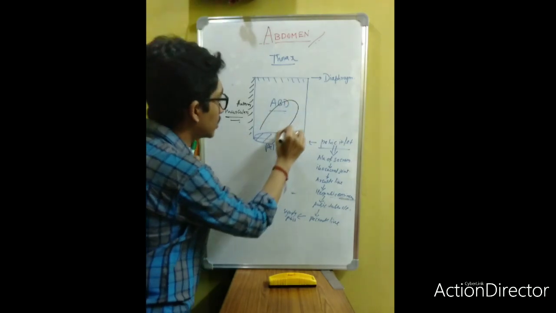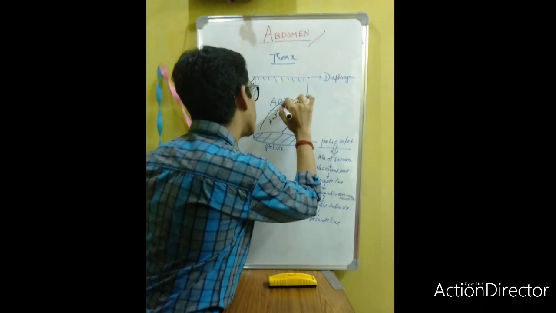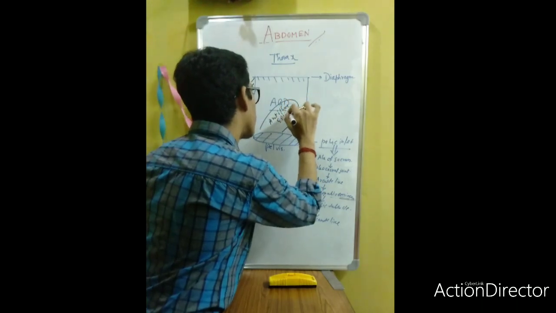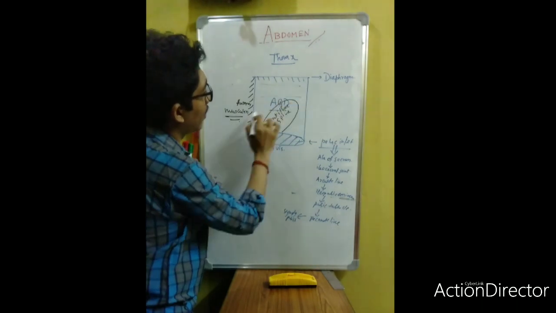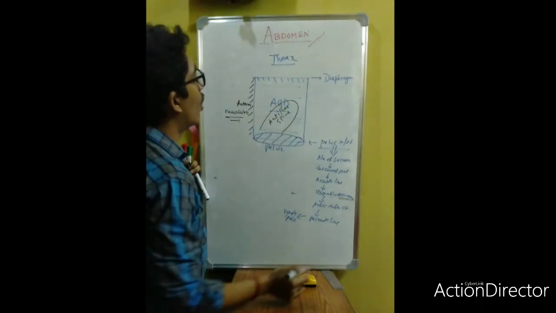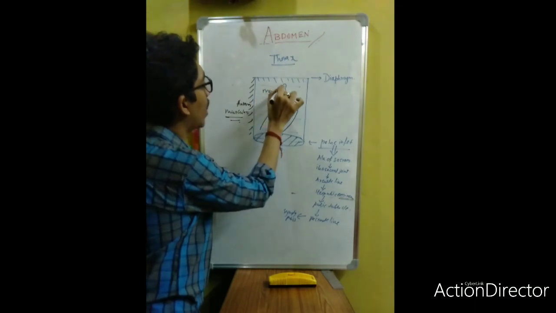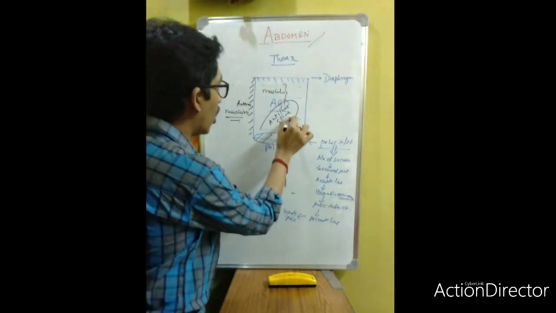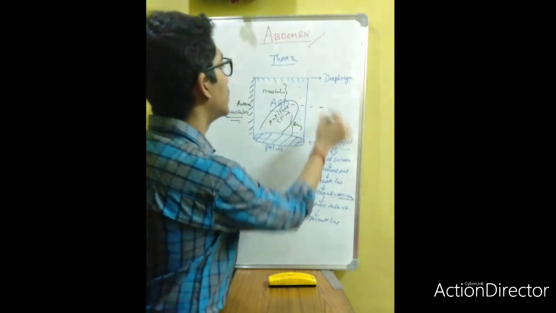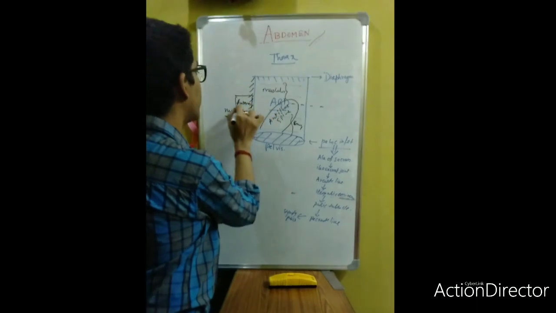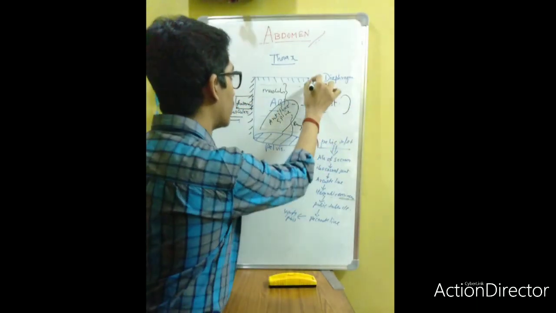Let's suppose this is the anterior superior iliac spine. This is the lateral wall. Above the anterior superior iliac spine the lateral wall is muscular, but below it is bony. Similarly, this is the posterior abdominal wall.